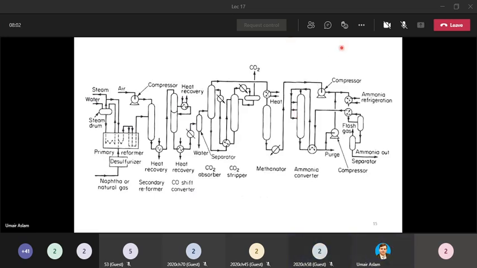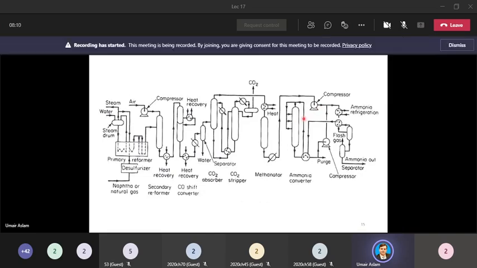So just assume that after getting the pressure from this compressor, this stream directly goes into the ammonia synthesis reactor or ammonia converter. It will not follow this path for the first time. Instead, the stream after the compressor will go into this converter. So you have to assume that the stream after this compressor goes directly to the converter and does not follow this path.